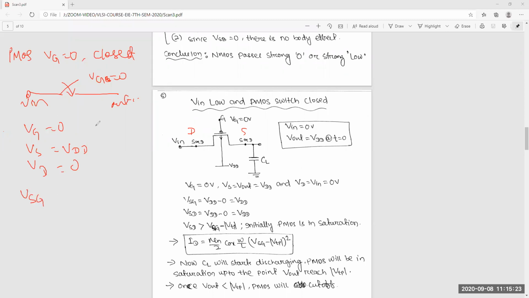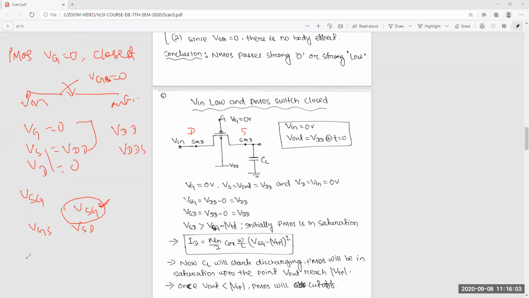If you follow this method, calculation will be very easy. For NMOS you calculate VGS, but for PMOS if you use VSG, it will be the same as NMOS, and VSD also. Don't take VGS, because then it's a negative value. So you can calculate here VSG is equal to VDD, and VSD is equal to VDD also.